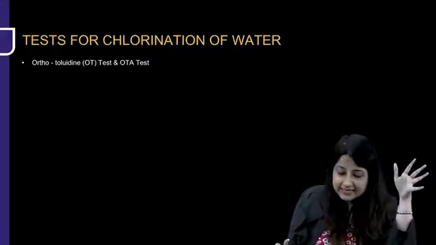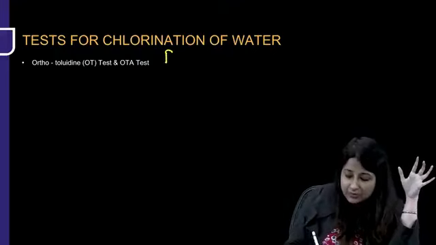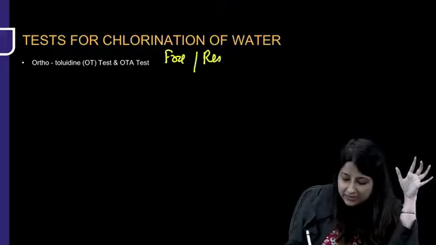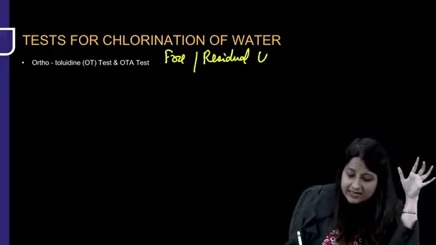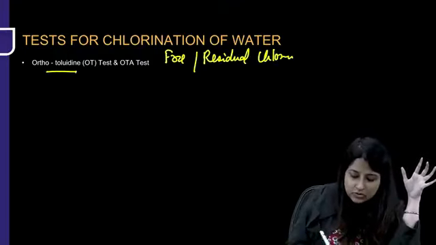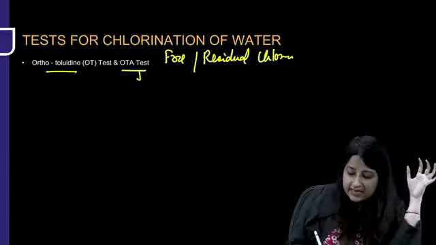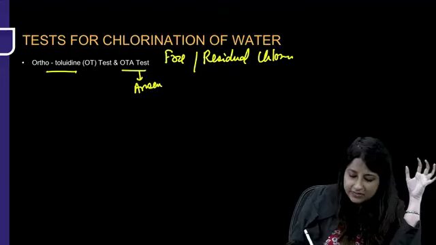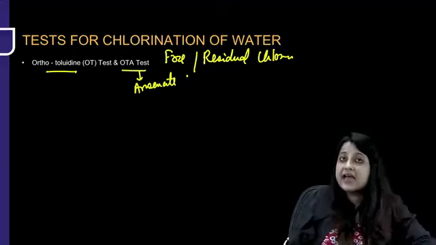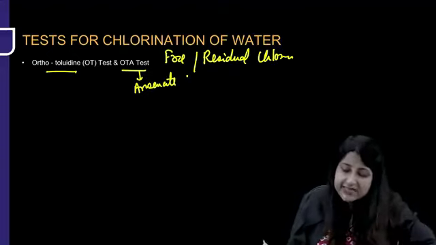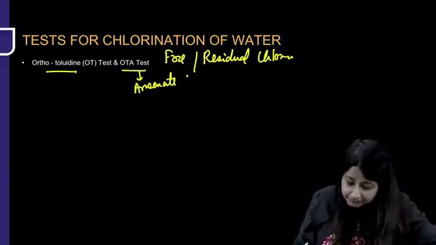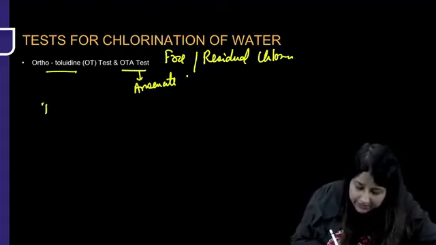Like I said, for testing chlorination, when you also have to estimate free or residual chlorine, which other test can we use? The orthotoluidine test or OTA. The A over here is arsenite. Now which is better, the OT test or the OTA test? Now see what happens.